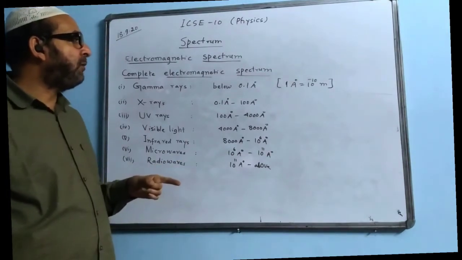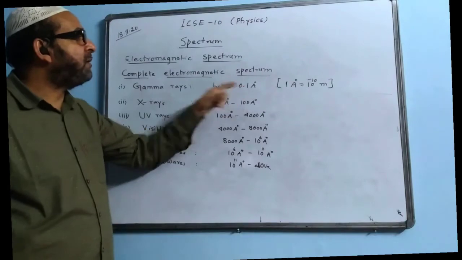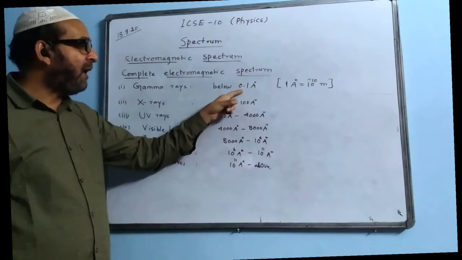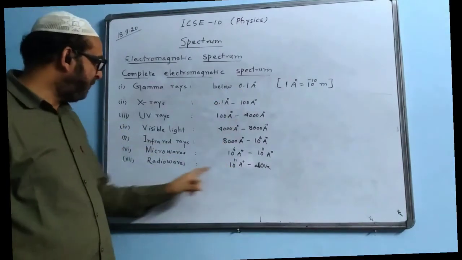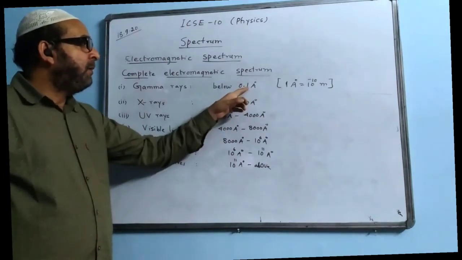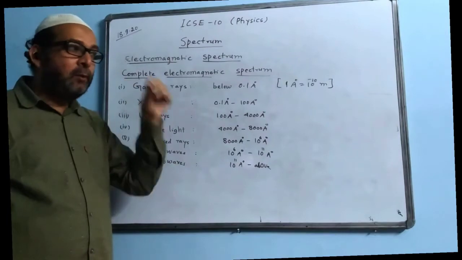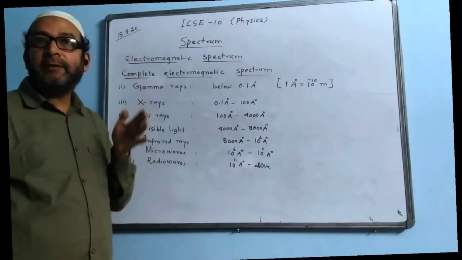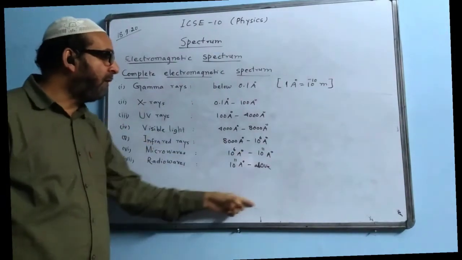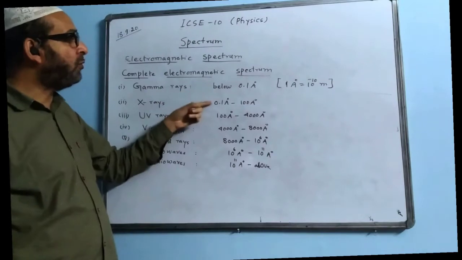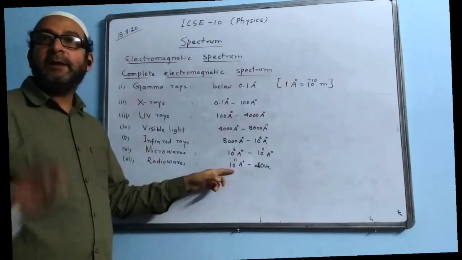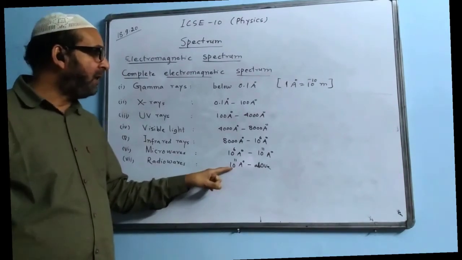Which one has the highest frequency? We see the one which has the shortest wavelength. Shortest wavelength is gamma rays. It will have the highest frequency. Which will have the longest wavelength? Definitely radio waves, and it will be having the lowest frequency. If the frequency is high, it will contain more energy and it will be more harmful, or it will be having more penetrating power. So which one of them is the most harmful? We say gamma rays. As we go down, the harmfulness will keep on decreasing. Which is the least harmful? We say radio waves, because it has the lowest frequency and the highest wavelength.